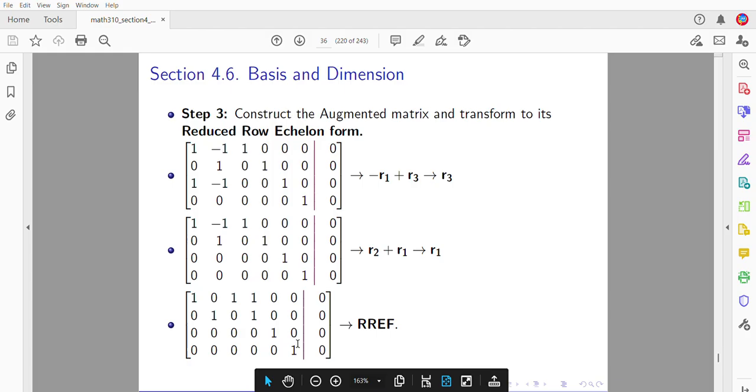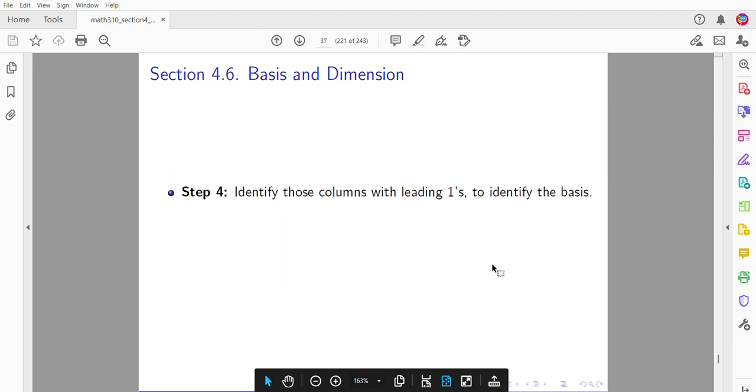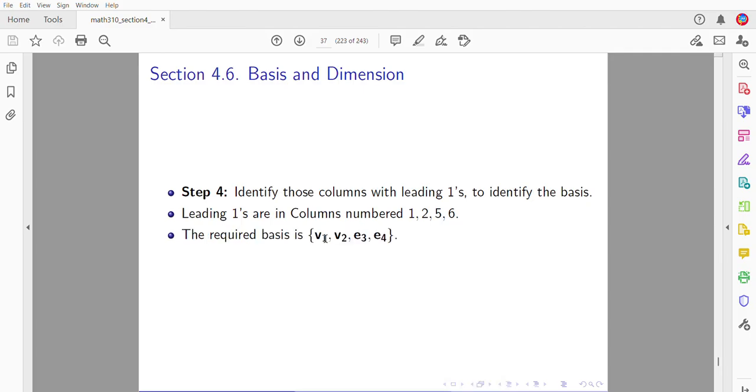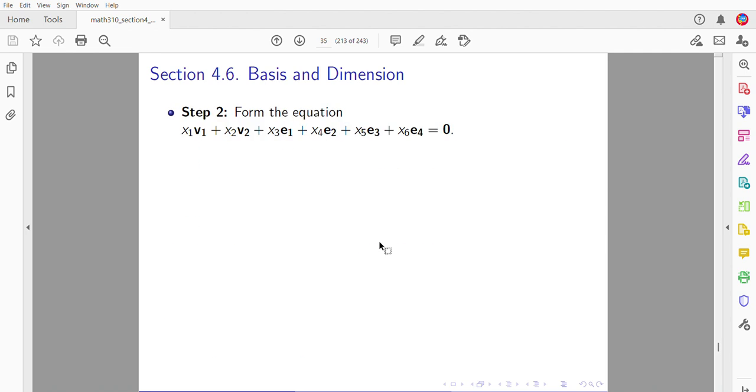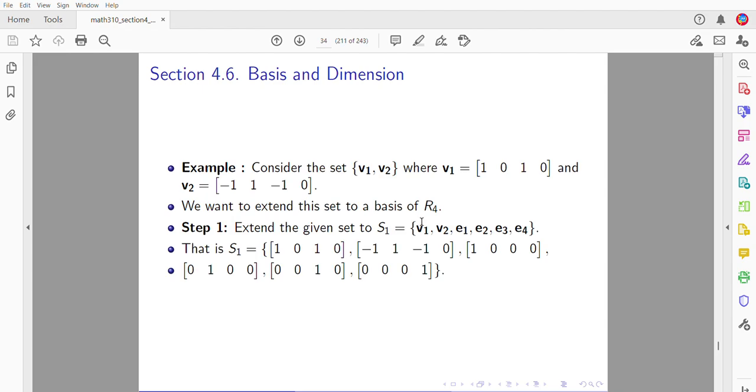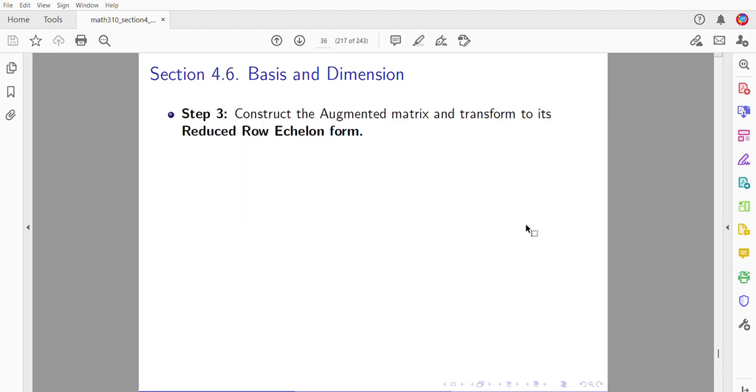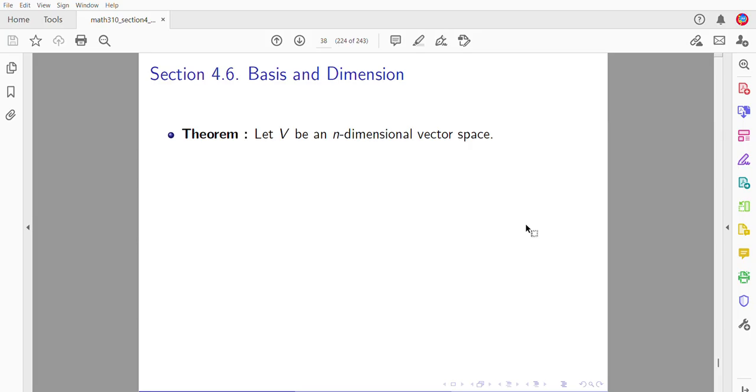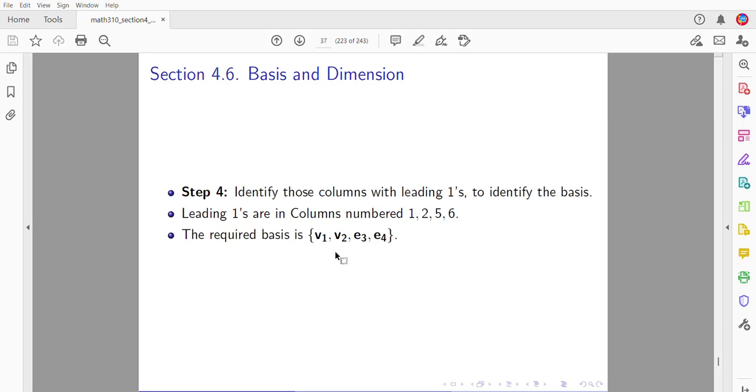So 1, 2, 3, 4, 5, 6. Give me the leading ones: 1, 2, 5, 6 columns. That is V1, V2, E3, E4. Why are these E3, E4? Because remember, columns 1, 2, 5, 6. You see? So V1, V2, E3, E4. That's a basis, a basis containing V1, V2.